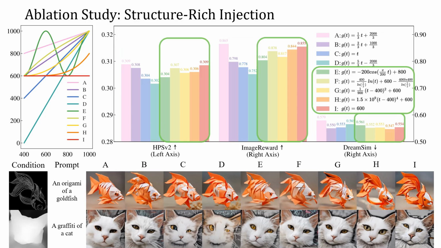Beyond linear functions, we further examine a family of schedules, from E to I, that share the same final time step but differ in monotonicity, convexity, and initialization. Interestingly, all of them deliver consistently strong performance, suggesting robustness to functional variations. Empirically, we find that convex functions slightly outperform concave ones, and even a constant time step schedule achieves competitive results. Guided by this observation, we adopt a constant schedule for all subsequent experiments.